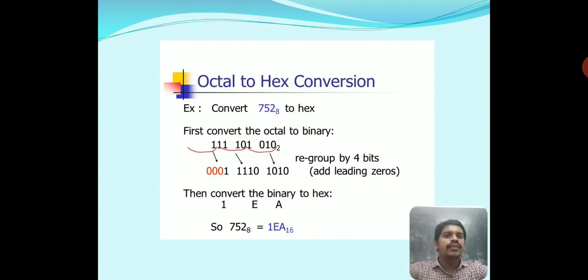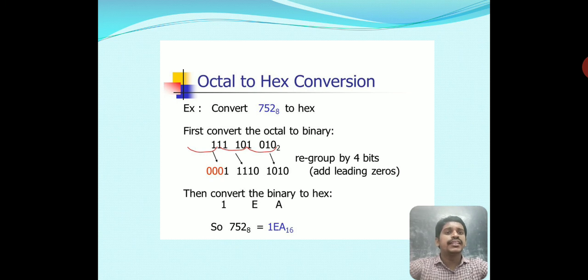Now octal to hexa conversion. We have to convert 752 base 8 to the hexadecimal number system. First, we convert the octal to binary, and then it is easy to convert binary to hexa. First of all, we write the value of 752. We have to know the binary value of 7, which is 111, of 5, which is 101, and of 2, which is 010.